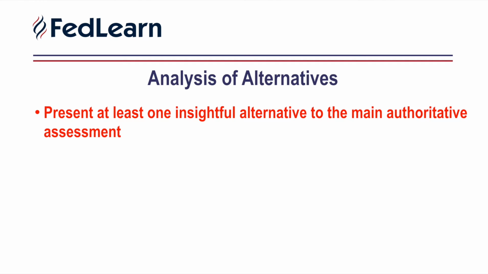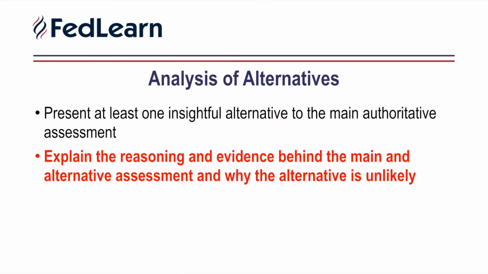The requirement for analysts is to present at least one insightful alternative to the main authoritative assessment. Along with this alternative, analysts need to explain the reasoning and evidence behind this alternative assessment and to clarify why we think that alternative is unlikely. Why is analysis of alternatives so important to include? Even if you don't really think this alternative will happen, there are a few reasons.